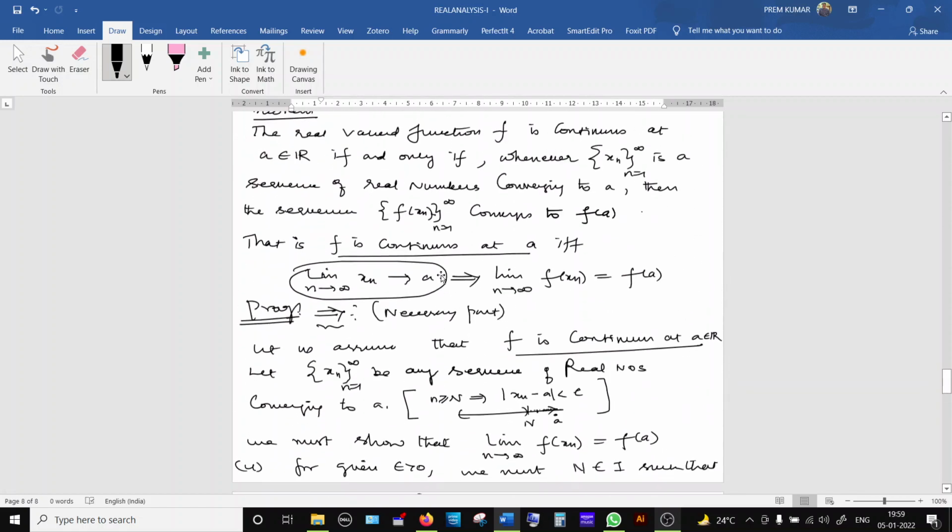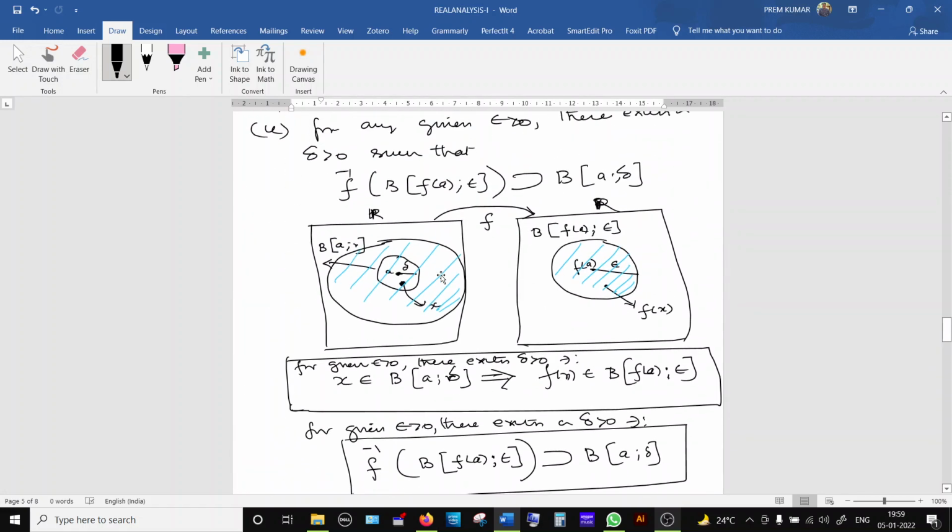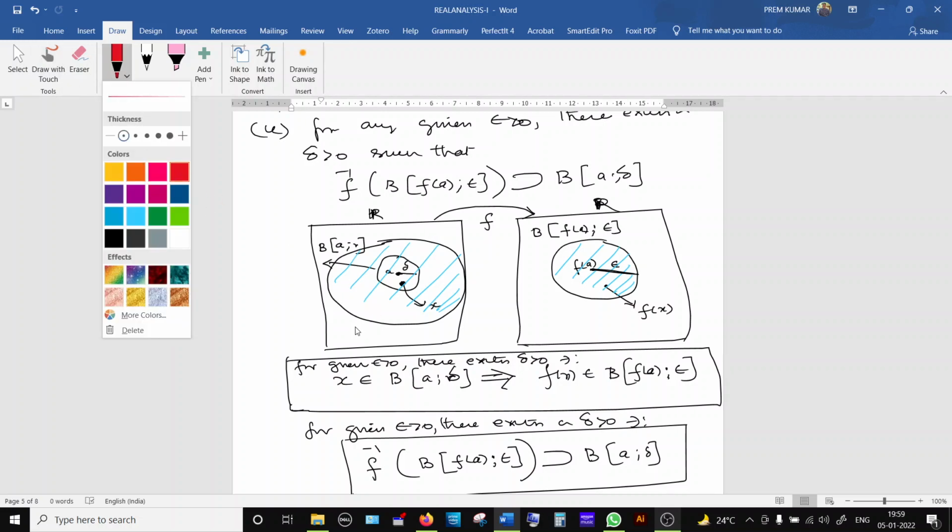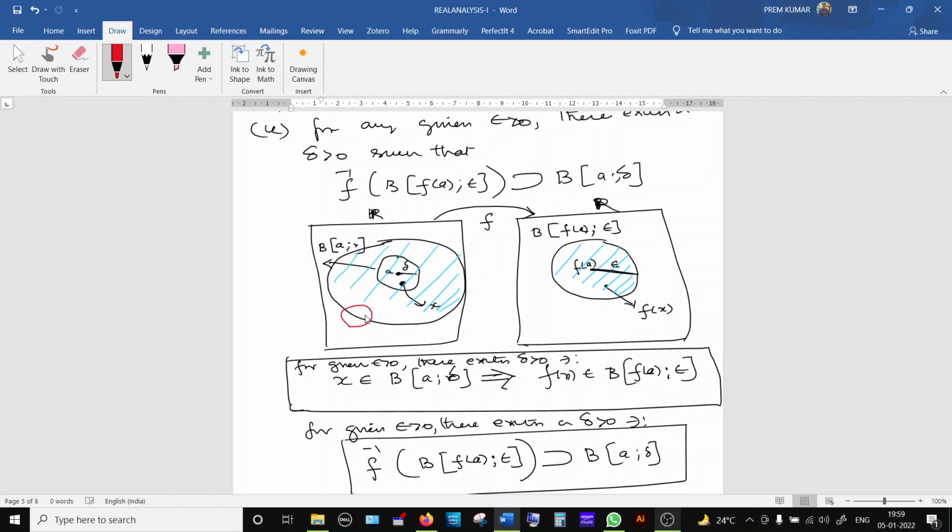Already I explained, now I will just go back. Yes, here the inverse image of this is this bigger one. That bigger set should contain this open ball. We have assumed that f is not continuous, so this should not happen. So there exists one open ball whose radius is epsilon such that the inverse image of this will be something like this. I will write and see in red. No open ball with center at A is completely inside this inverse image, the blue color one. That is what we have assumed.